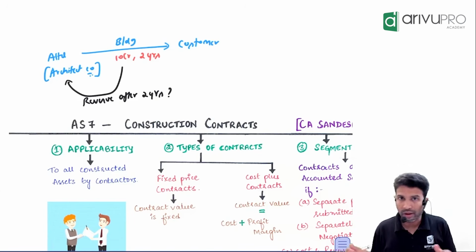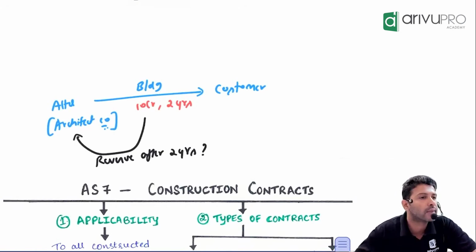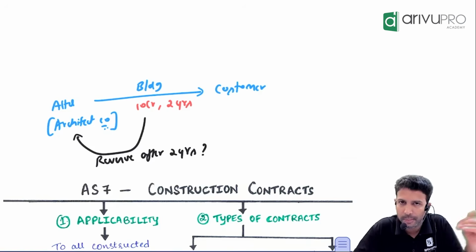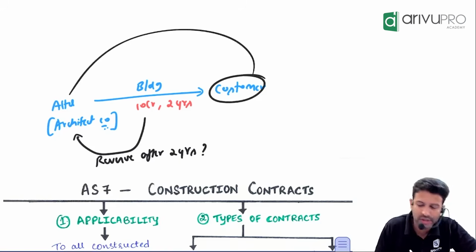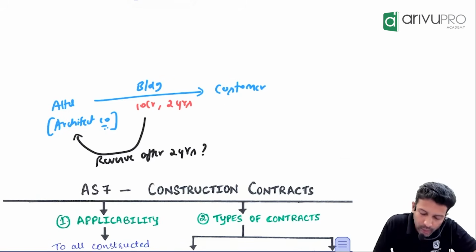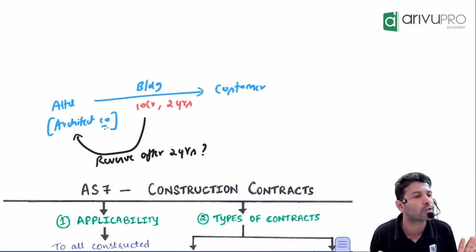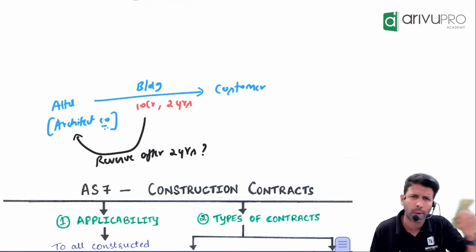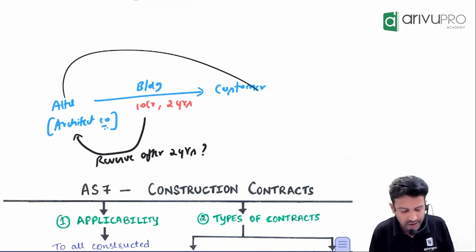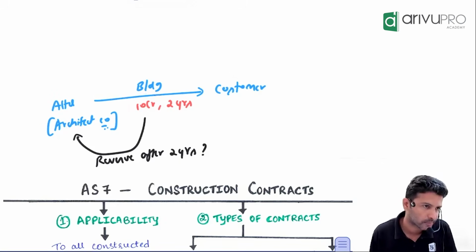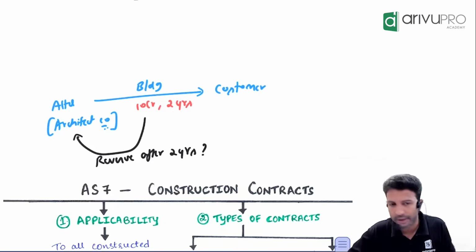And why we wanted the standard was, let's take this example. Let's say there is one architect company called A Limited. They're contractors basically. They build an asset and give it to whoever they want. Let's say one customer has approached this architect company A Limited saying, I want a building to be constructed. A 5-floor building. Architect company is saying, no problem, I will do it for you, and charges the customer 10 crore rupees for this construction. And they say we need about 2 years for this project to get completed.